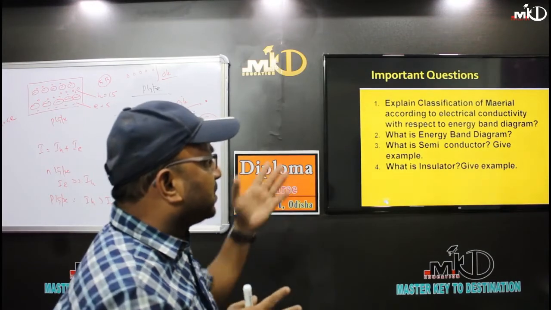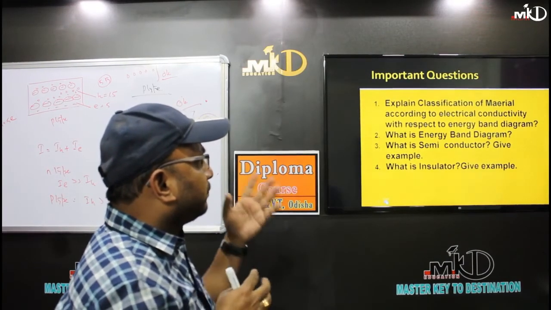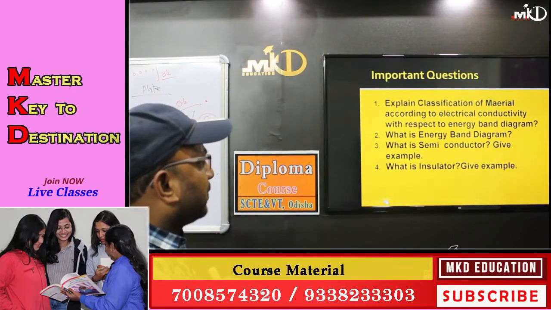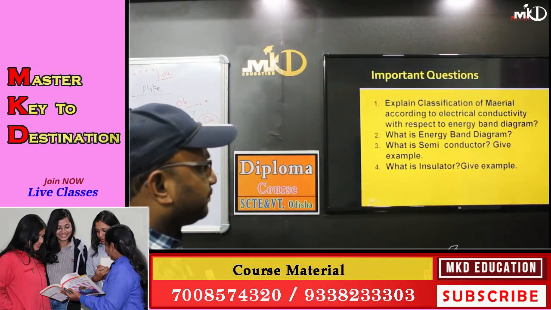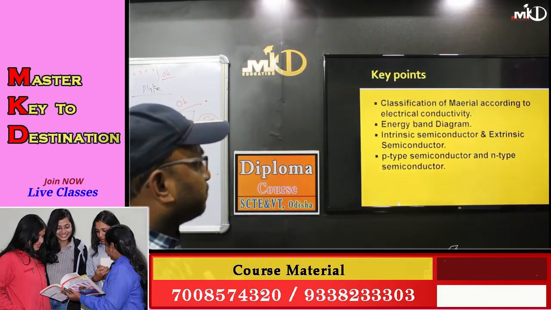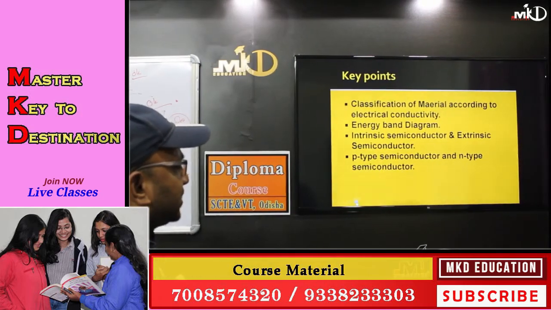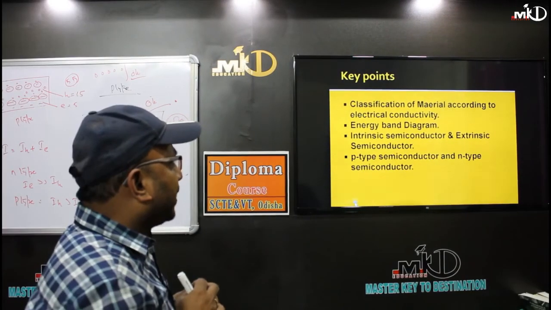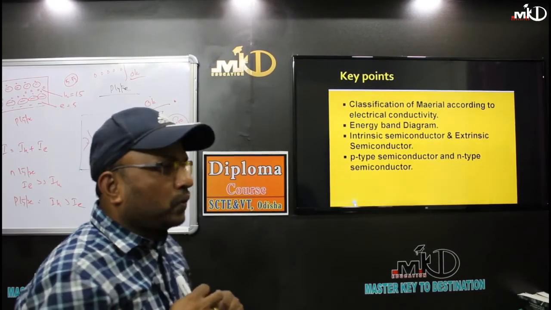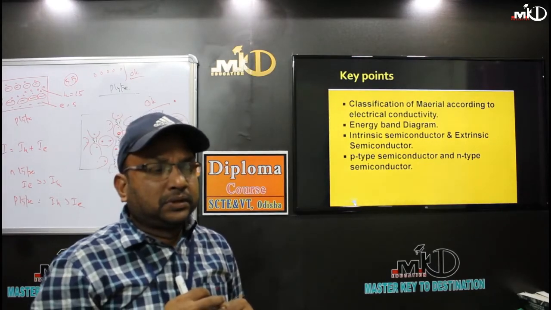So coming to the key points, I already told you the conductivity of materials in terms of the energy band diagram, that is Eg, what an intrinsic semiconductor is, what an extrinsic semiconductor is, and how to make a p-type semiconductor and an n-type semiconductor.